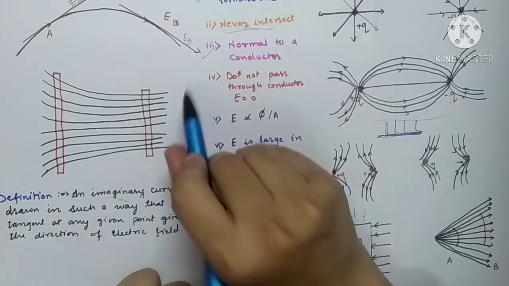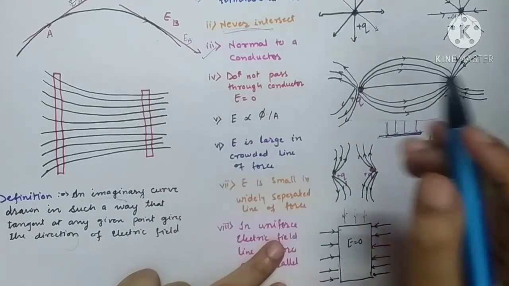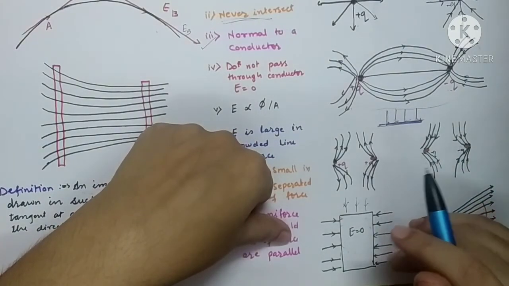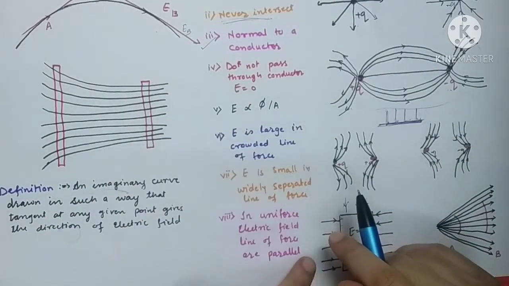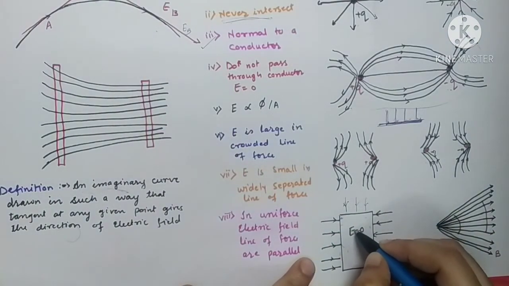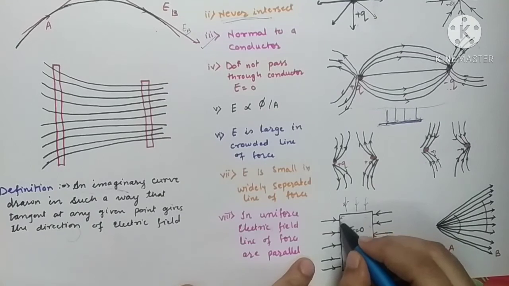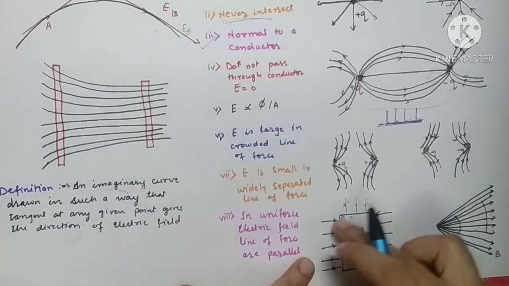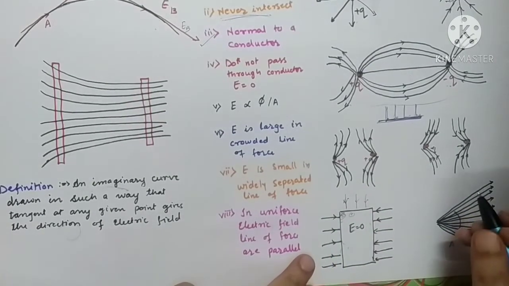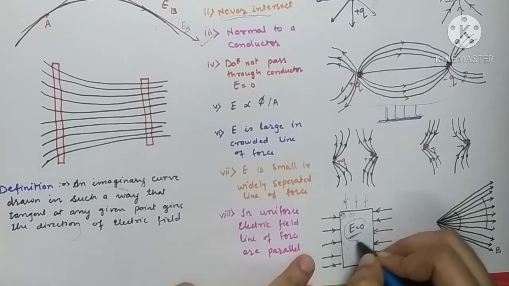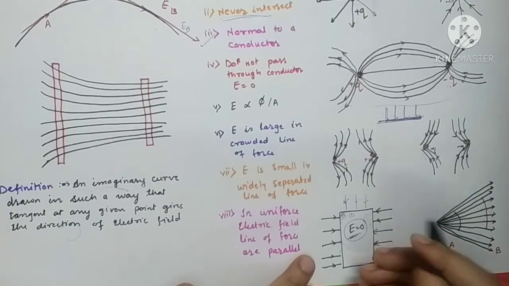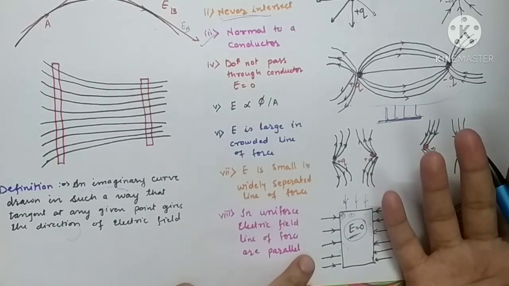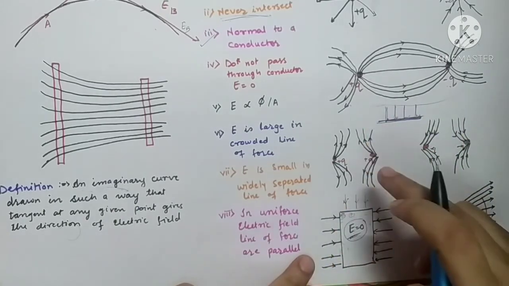The fourth property is they do not pass through a conductor. As we all know, all charges on the conductor are always on the surface. There is no charge inside the conductor. All the charges are in the form of ions, positive and negative combined, inside the conductor. But the electrons are free, they are always roaming around the surface. So there is no net electric field, as there are no charges inside a conductor. If there are no charges, then there will be no existence of electric field intensity. So inside a conductor there is no electric field intensity.